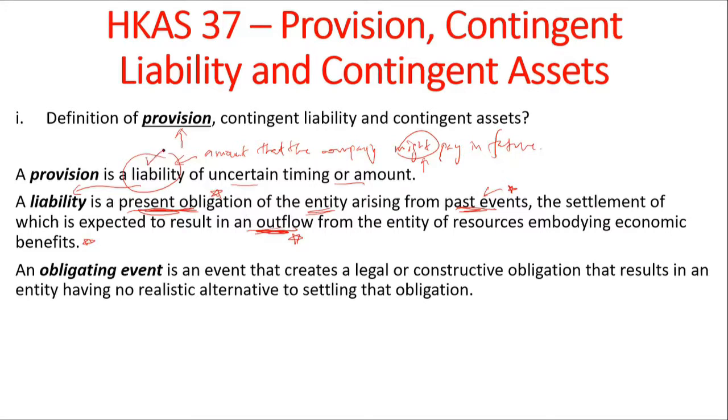So a provision is a liability. What is a liability? A liability is a present obligation. As I said, this is the amount that the company will have to pay at some point in time. And then, of course, you can look at the definition of what is an obligating event. An obligating event is an event that creates a legal or constructive obligation.